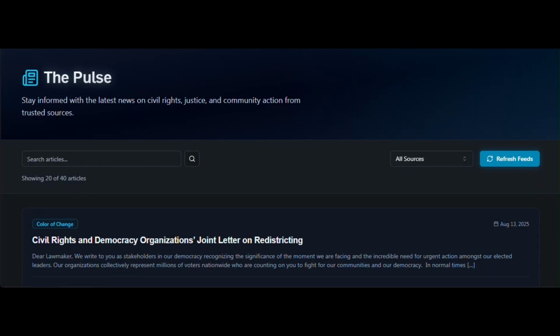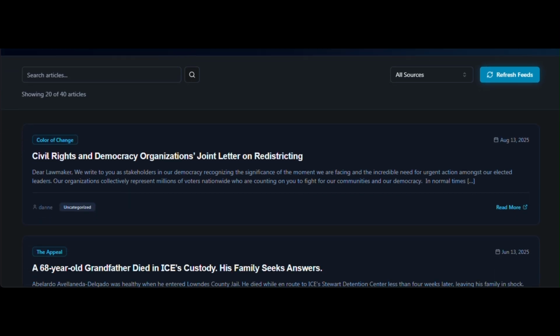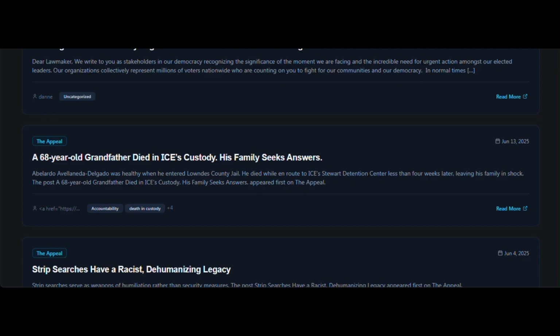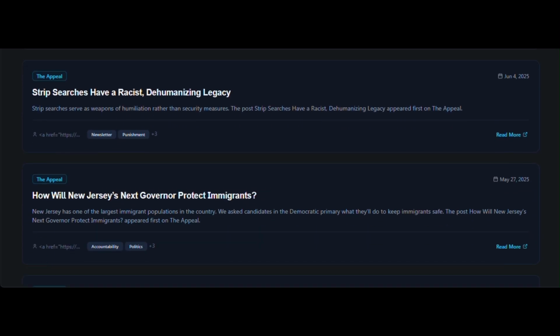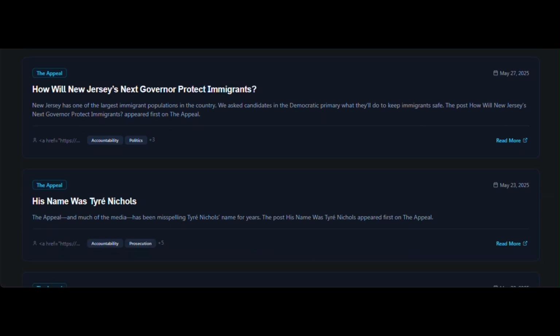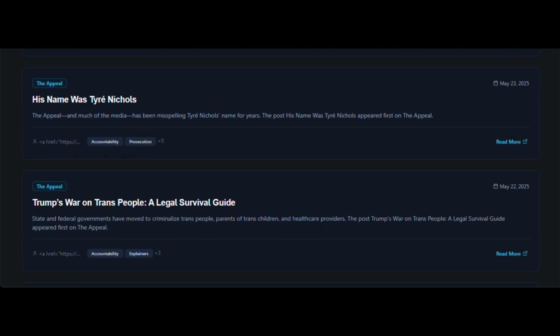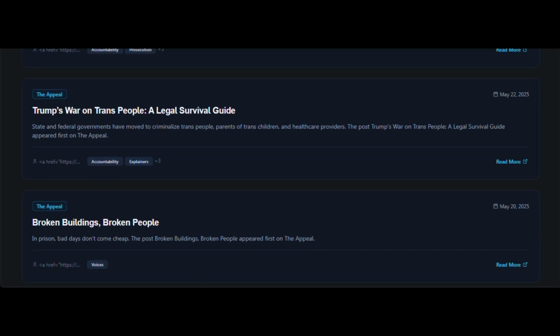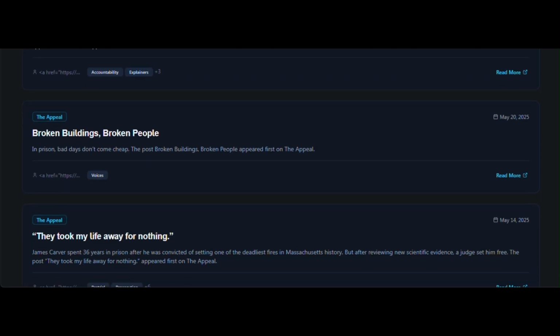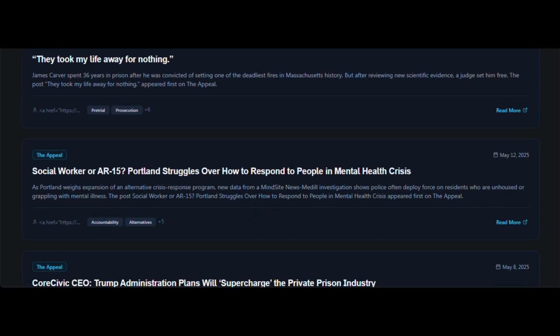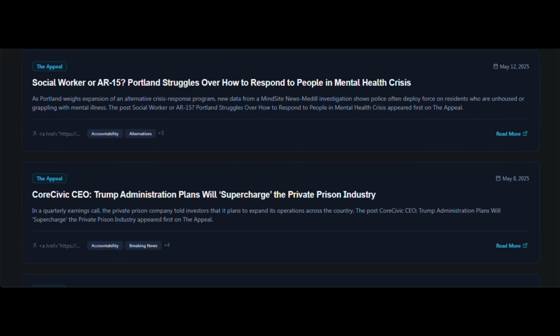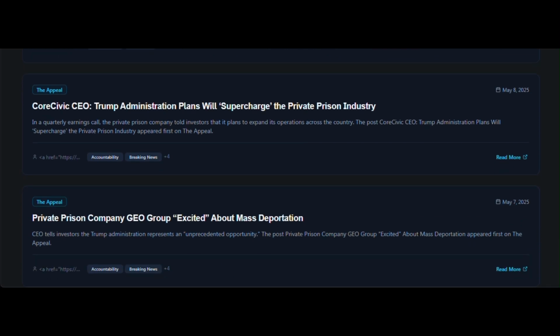We are now on the news page, which aggregates articles from trusted civil rights sources including Color of Change, The Appeal, Brennan Center for Justice, and others. Users can search articles, filter by source, and paginate through hundreds of curated news items. Each article card displays the title, summary, publication date, source, author, and featured image with a direct link to the full article. This curation saves users hours of searching across disparate websites, creating a unified civil rights news feed.